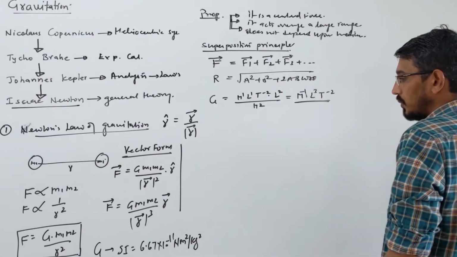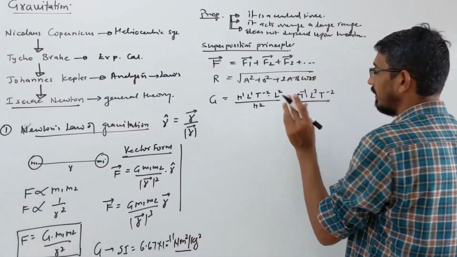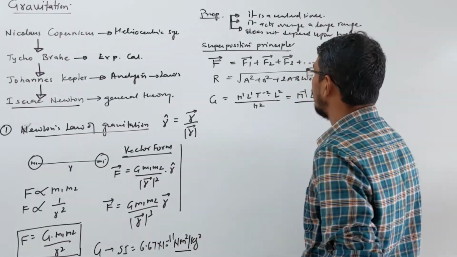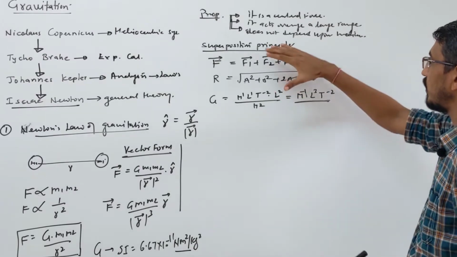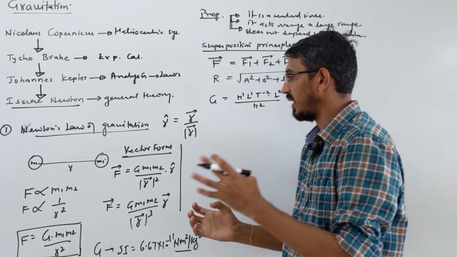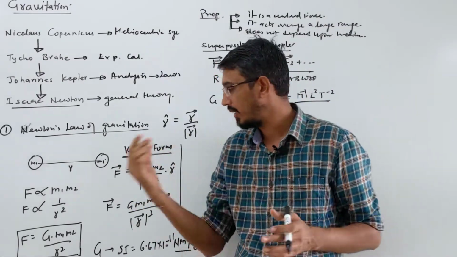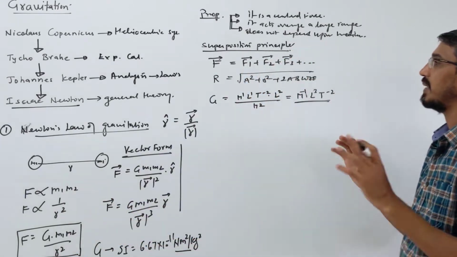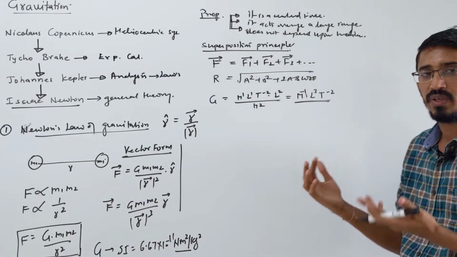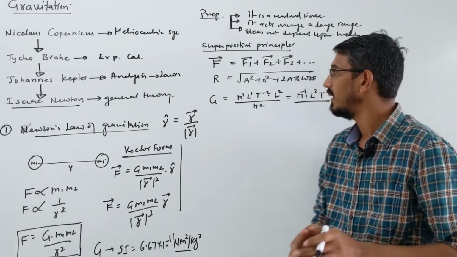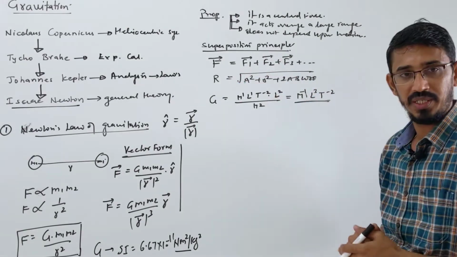Okay. So the unit is okay, the dimension is okay, and the value in the SI system we know. I am talking about the superposition principle. Suppose two masses are given, you can simply find the force between them by writing this formula. But if multiple masses are given, 2, 3 masses, 4 masses, and we have to find the force on any one mass, then you can simply write this vector addition.